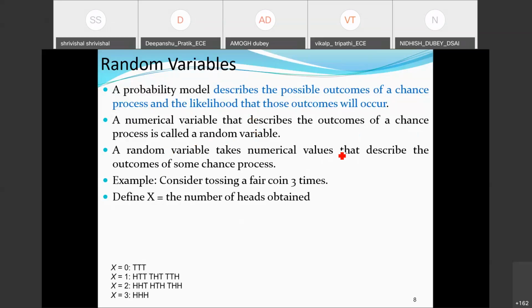We are considering one example: tossing a fair coin 3 times and defining X as the number of heads obtained. So we are going to toss a coin 3 times, and we are only interested in the number of heads obtained. If you want this information, how could we express it to someone, based on intuition?